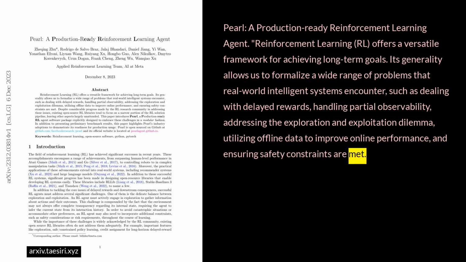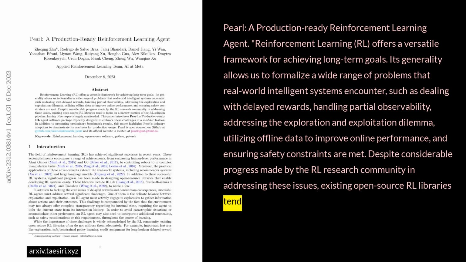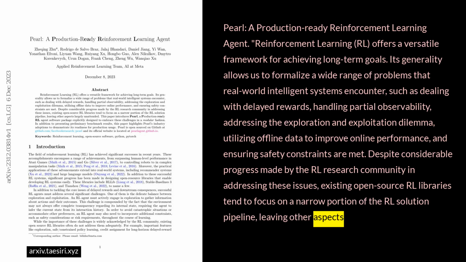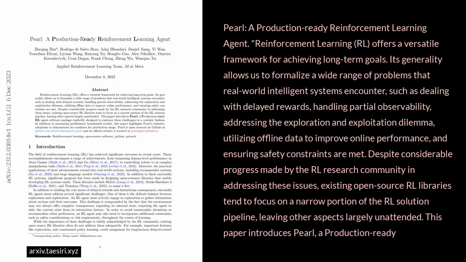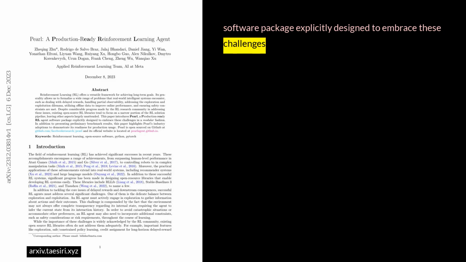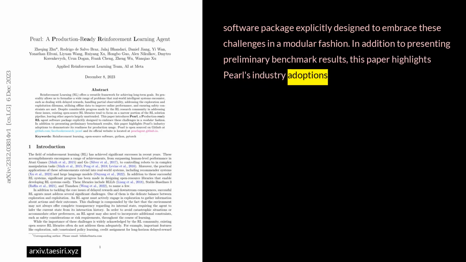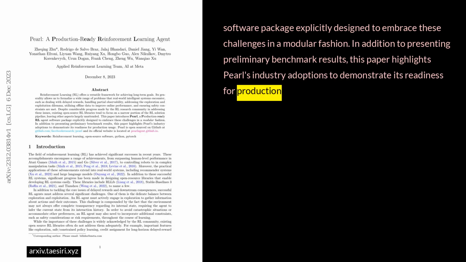safety constraints are met. Despite considerable progress made by the RL research community in addressing these issues, existing open-source RL libraries tend to focus on a narrow portion of the RL solution pipeline, leaving other aspects largely unattended. This paper introduces Pearl, a production-ready RL agent software package explicitly designed to embrace these challenges in a modular fashion. In addition to presenting preliminary benchmark results, this paper highlights Pearl's industry adoptions to demonstrate its readiness for production usage.